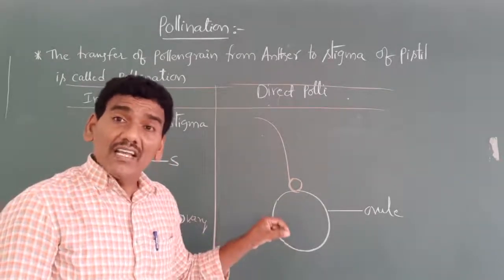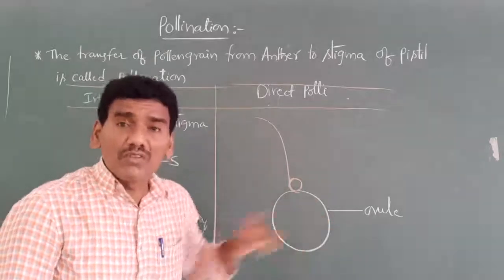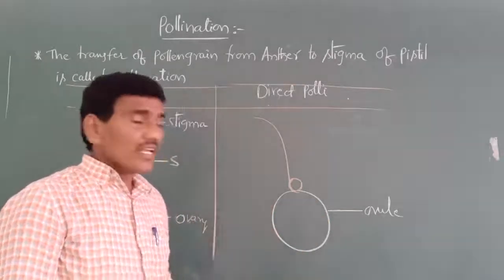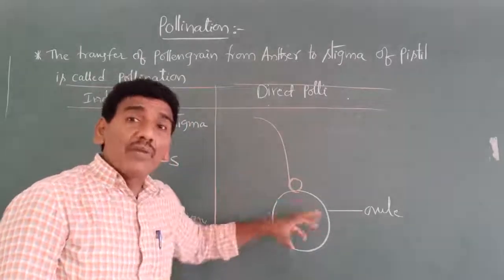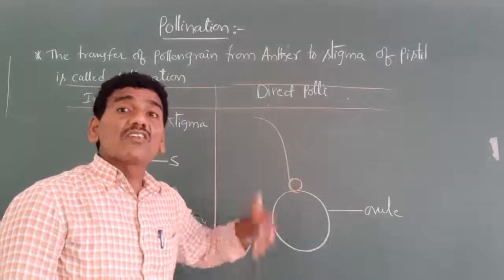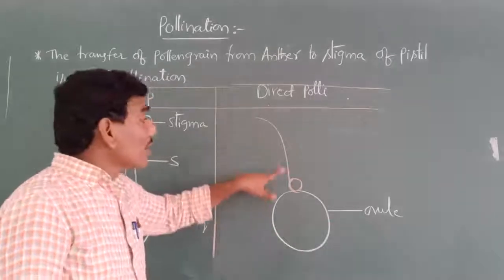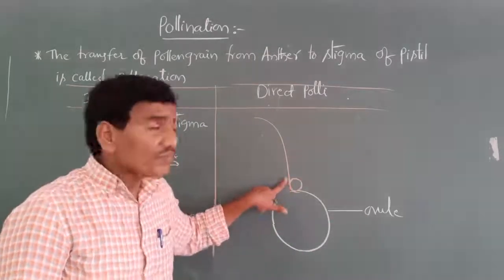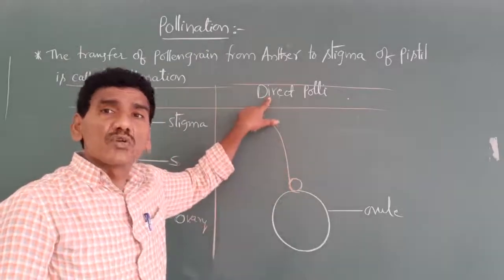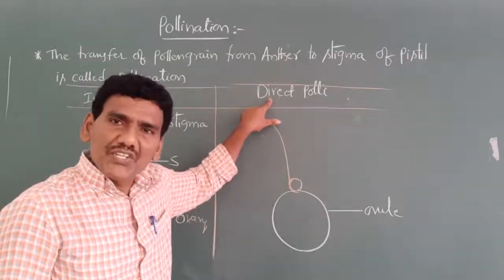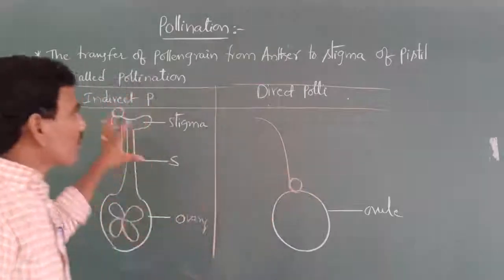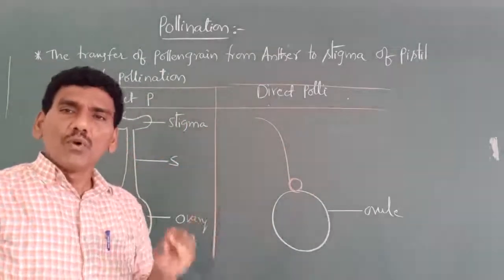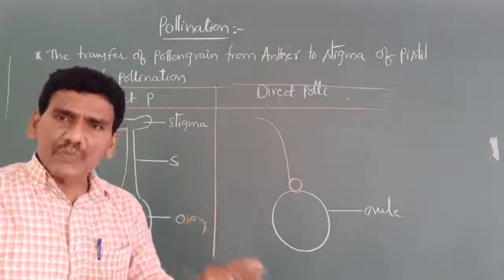Why is it called an ategmic ovule and naked ovule? Because of the absence of integuments. In gymnosperms, integuments and ovary are also absent. That's why the pollen grains fall directly on the ovule. This type of pollination is also known as direct pollination. These are the two different kinds of pollination present in both angiosperms and gymnosperms.